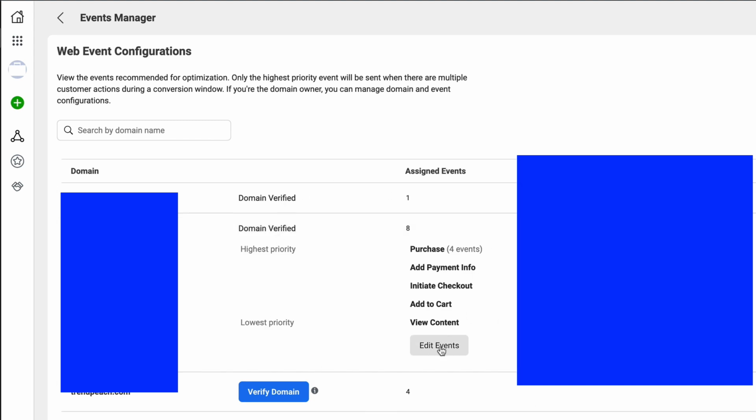So if you go here, you'll be able to edit the events you want to assign. What I recommend minimum is assign view content, add to cart, initiate checkout, add of payment info, and purchase, with the lowest priority going to view content and the highest priority going to purchase. If you click on edit events, you'll be able to set all of this up from the highest to the lowest priority. Set this up. Once you have done that, not only is your domain verified, but you have also set up the events that are going to be used for aggregated event measurement.